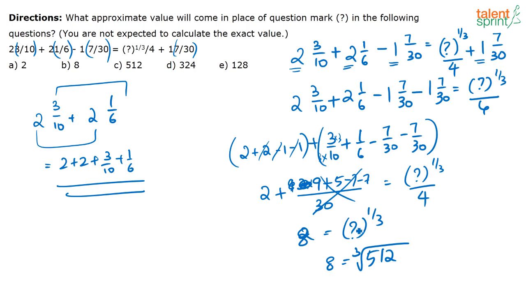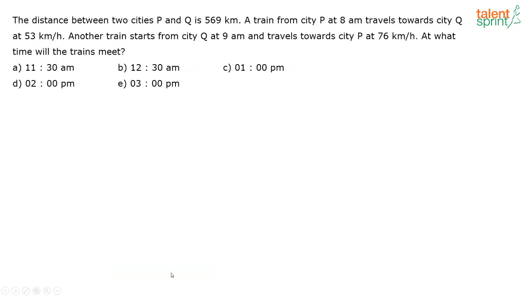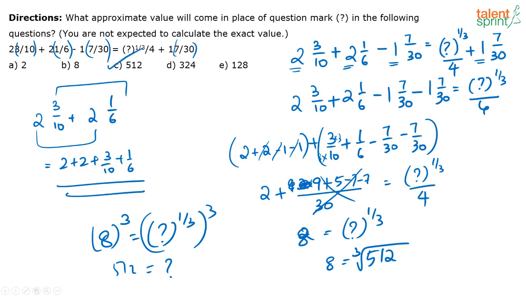Okay, I hope it is clear. Even if you do not know that 8 cube is 5 and 2, what you have to do is take the cube on both sides. If you do not know the cube root of 5 and 2 is 8, take 8 cube is equal to question mark 1 by 3 cube of this also, correct? So 8 cube is 5 and 2. This will be the value that you are looking for. So the correct answer for that question is option C, 5 and 2.